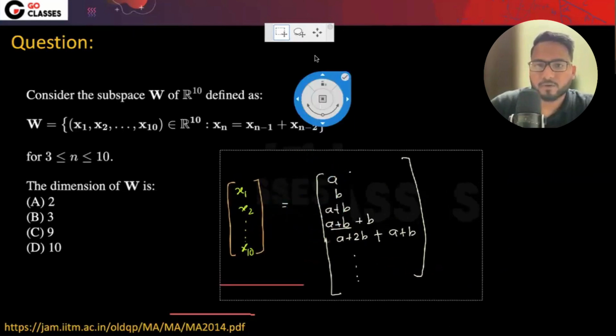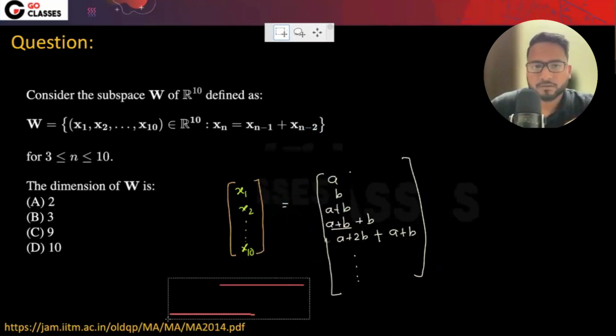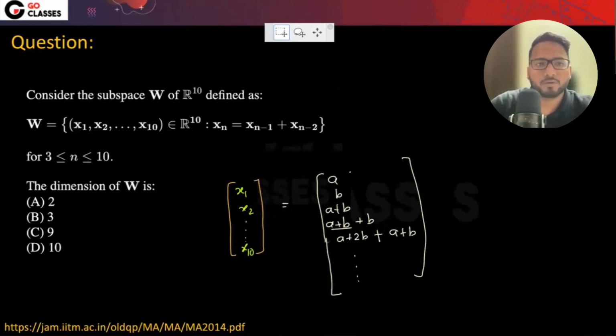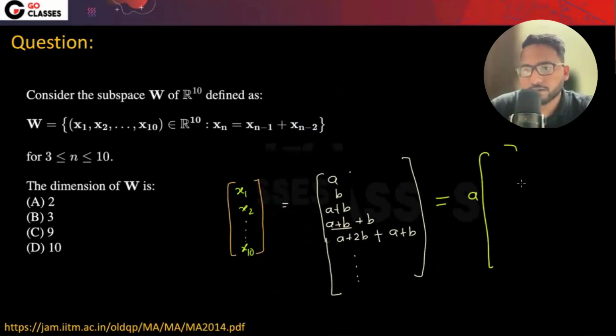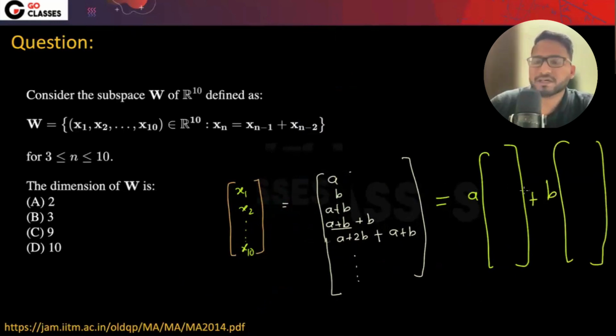It will look like a into something plus b into something. I'm not very interested in solving for what exactly it will be, but it is clear that we will be getting two vectors here. Is this fine?